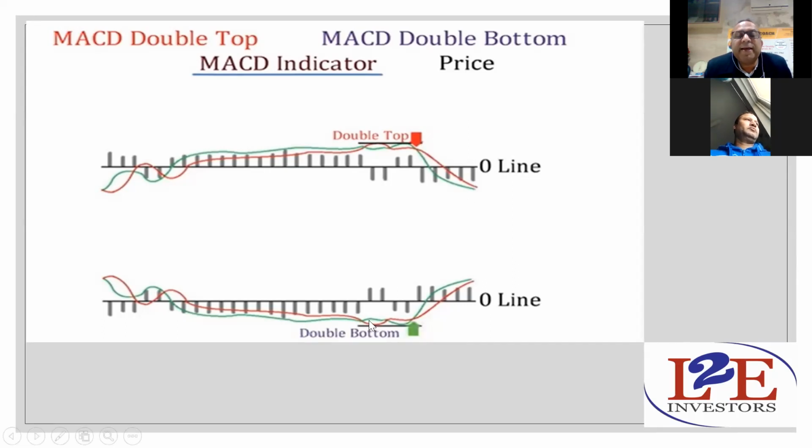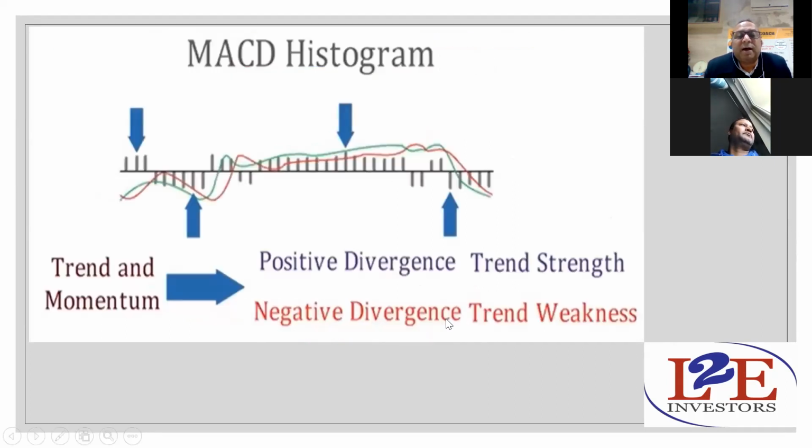In the double bottom case, whenever both the lines cut each other and move upward, this green line is giving you the buy signal. Once this double bottom pattern is there and this green line moves up, you should immediately buy the stock, and believe me, you will get the maximum profit, right? But this is not the only case.